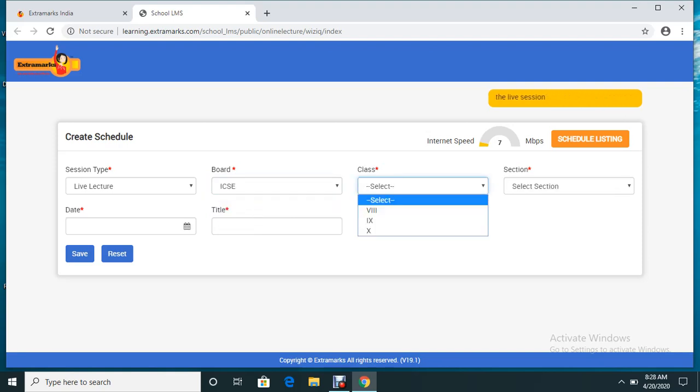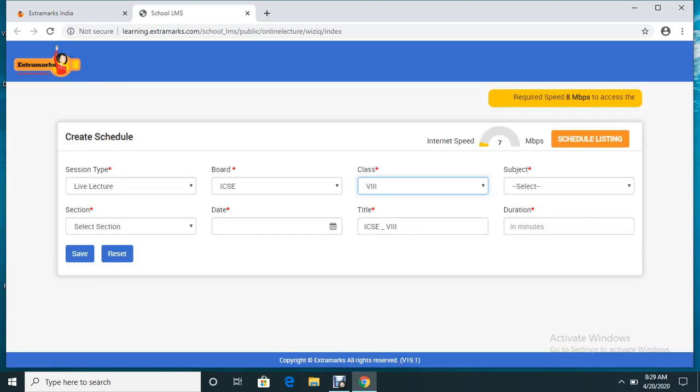Then you'll be selecting the class. Every teacher will be mapped to their respective classes. The ID I'm using, the teacher of that particular school, is actually dealing with three classes: class 8, class 9, and class 10. So it can be either one class or multiple classes. Suppose I am a teacher of class 8, I'll be selecting class 8.